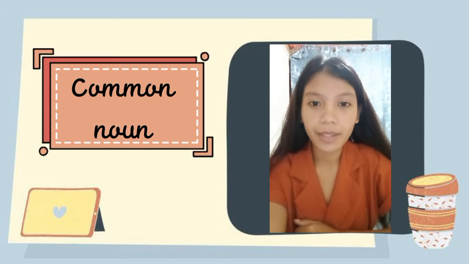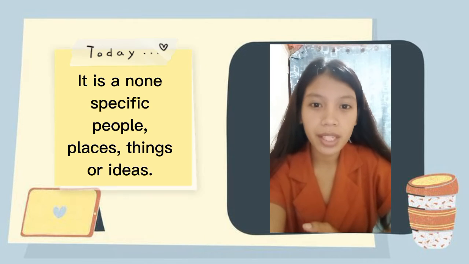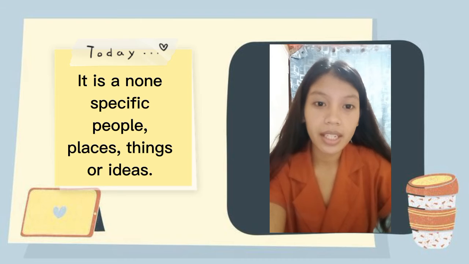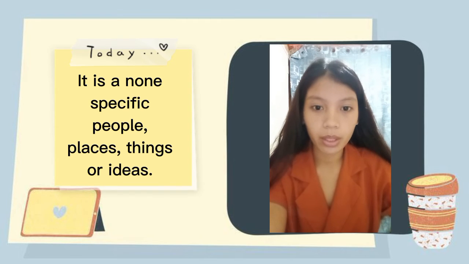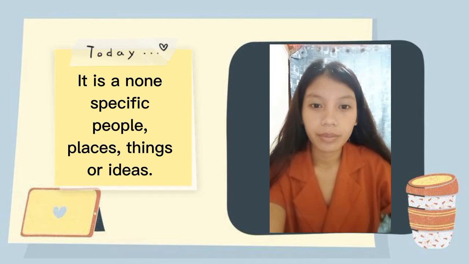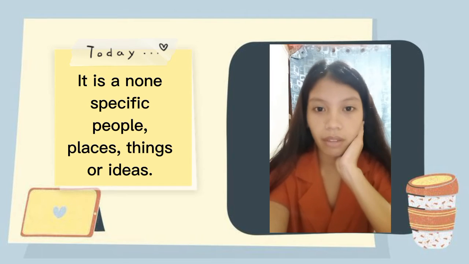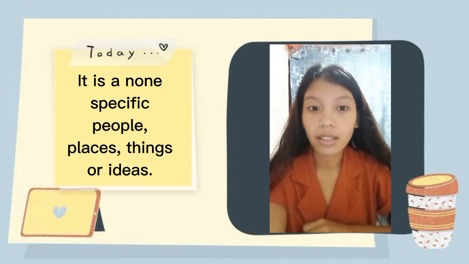The first kind of noun is the common noun. It is a non-specific people, places, things, or ideas. It is a generic name for a person, place, or thing in a class or group. Unlike proper nouns, a common noun is not capitalized unless it begins a sentence or appears in a title. For example, sister, friend, bikes, and movies.